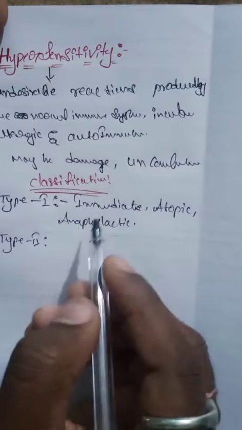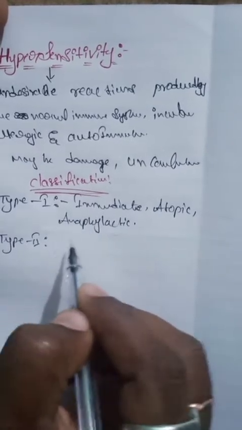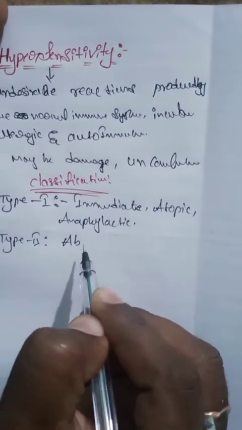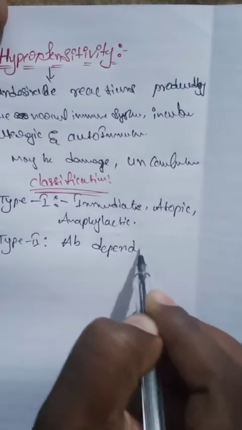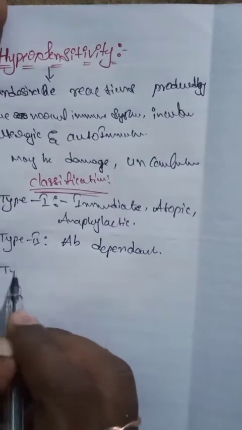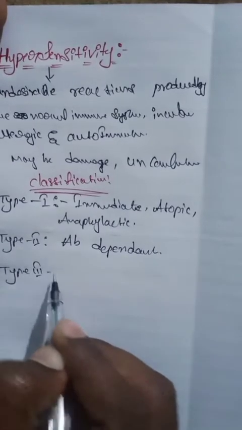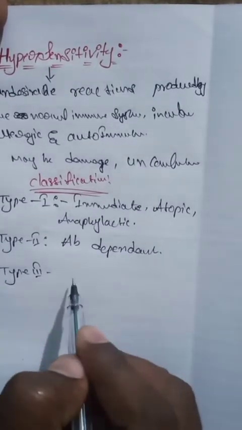Type 2 reactions are antibody dependent. The next one, type 3, is related to the immune complex.